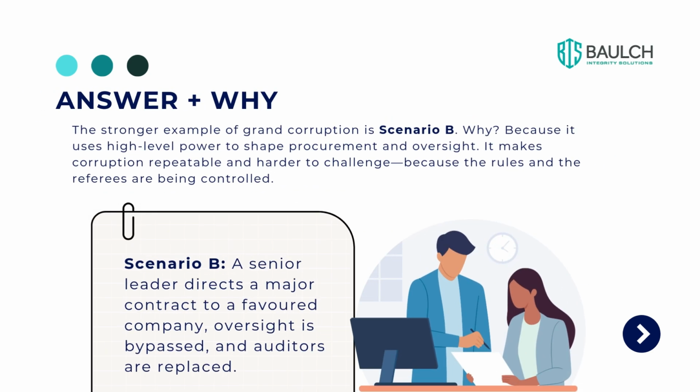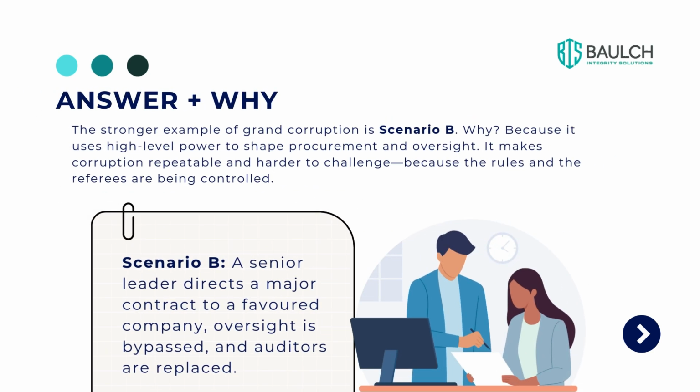The stronger example of grand corruption is scenario B. Why? Because it uses high-level power to shape procurement and oversight. It makes corruption repeatable and harder to challenge, because the rules and the referees are being controlled.